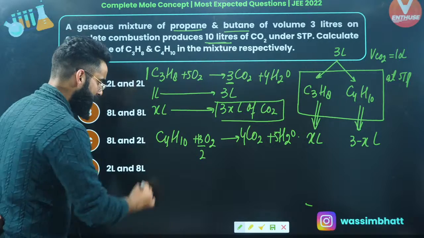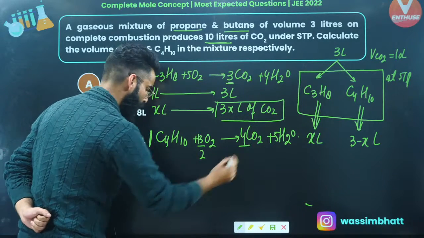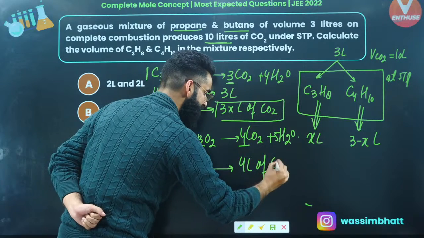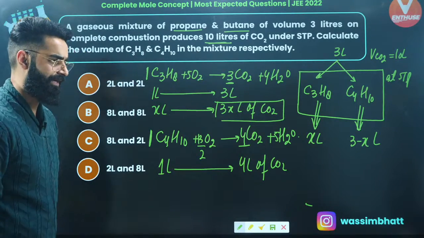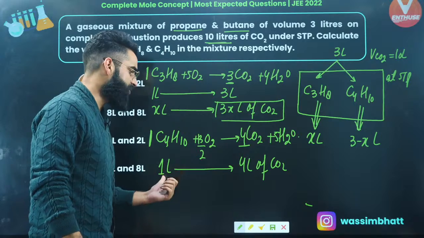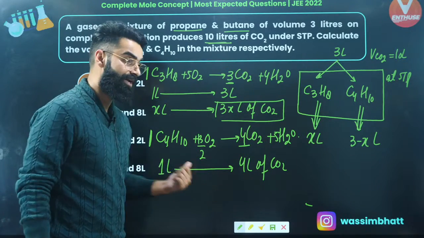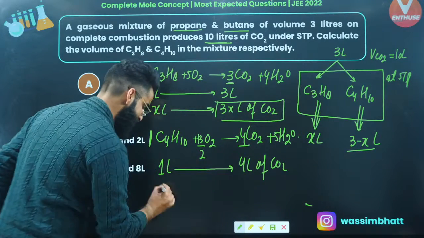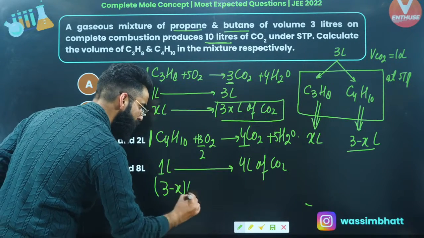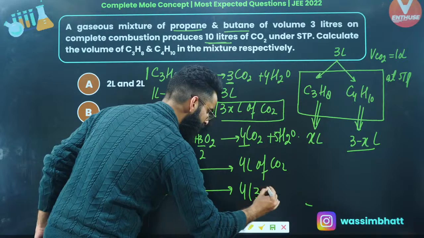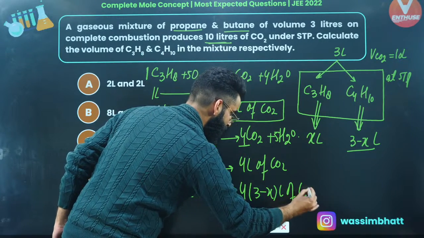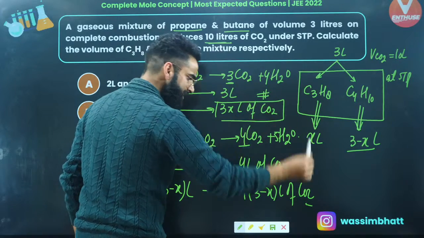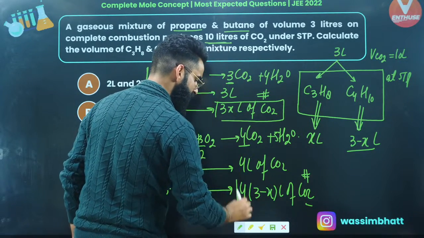So from this particular reaction, this is going to be the volume of carbon dioxide which will be liberated. Now we will have a look. The stoichiometric coefficient right here is 1, right here it's 4. Can I say 1 liter of butane gives 4 liters of carbon dioxide? As per the stoichiometry, I got to know 1 liter of butane gives 4 liters of carbon dioxide. So I must say 3 minus X liters of butane are supposed to produce 4 multiplied by 3 minus X liters of carbon dioxide. So basically, this is the volume of carbon dioxide liberated from reaction number 1, and this is the volume liberated from reaction number 2.